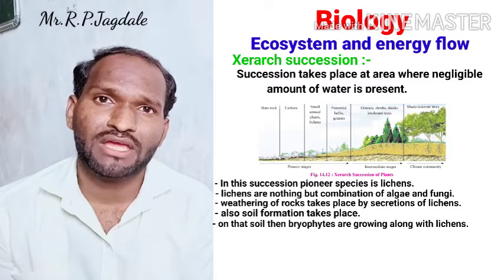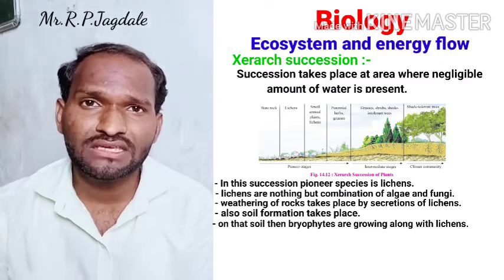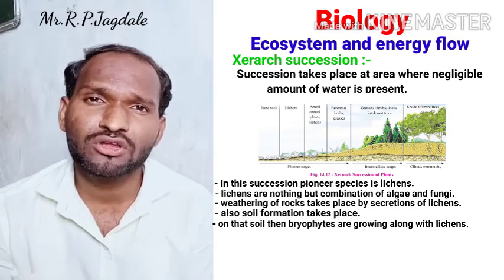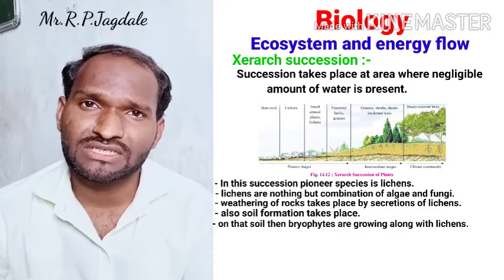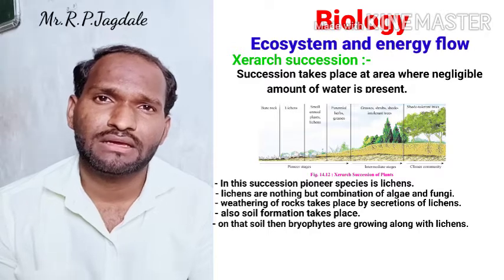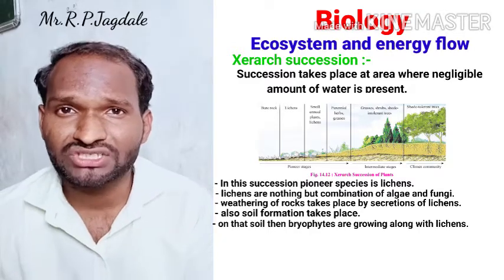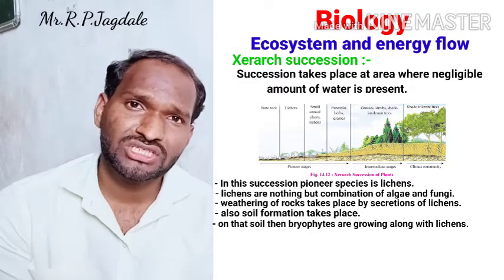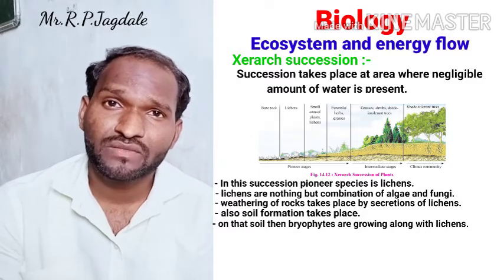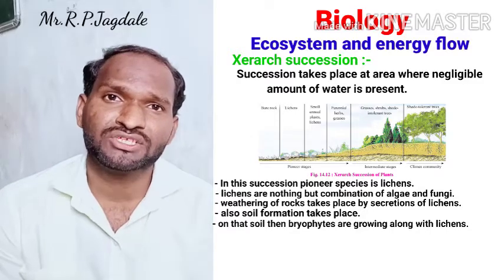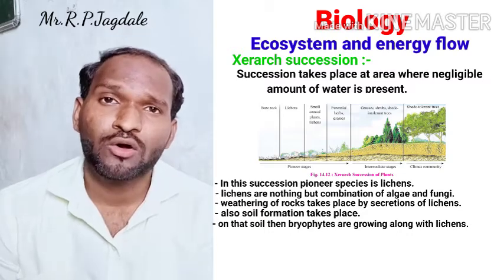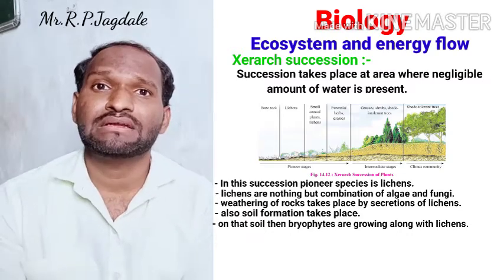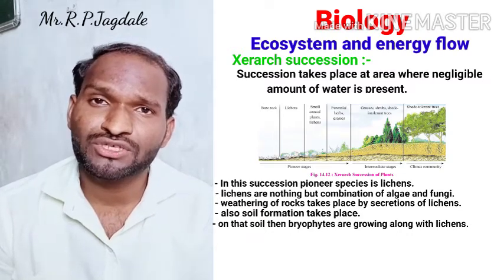So by using the bryophytes and the lichens, more soil forms, and soil formation is expanded in that stage. After some time, the condition changes again. There is more soil present, so other living organisms are going to survive there.